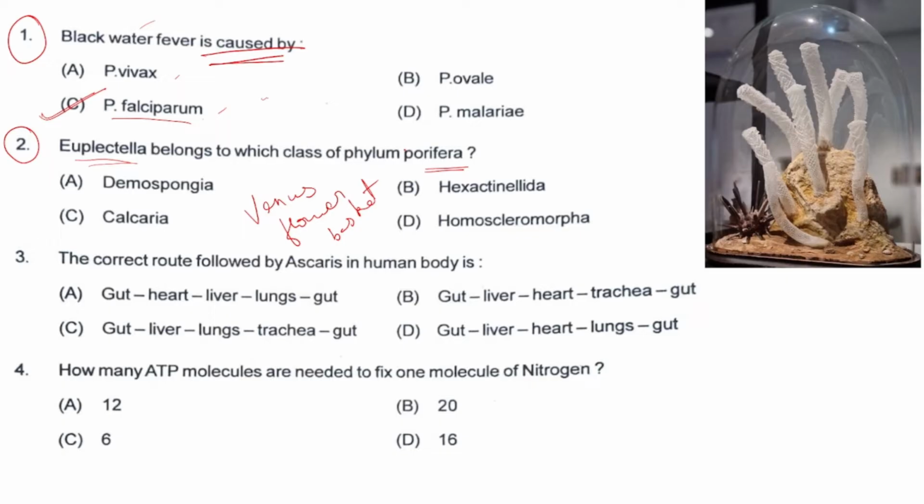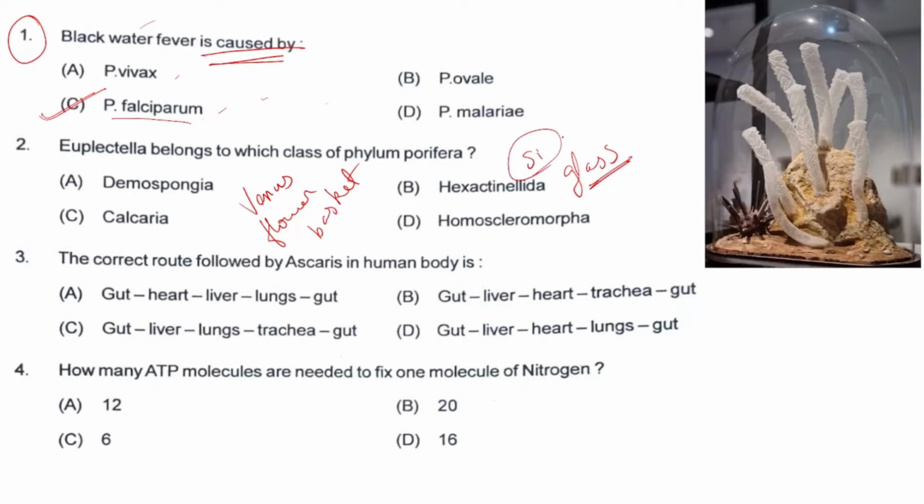It is a very beautiful sponge and it is considered a very auspicious gift in Japanese countries. It is often gifted to newly wedded couples, and this symbolizes their togetherness up to their death. So this is about Euplectella. Euplectella is included in Hexactinellida, which includes all the glass sponges made up of siliceous spicules. Demospongiae are made up of spongin fibers and silicon or both. Then Calcarea are made up of calcium.